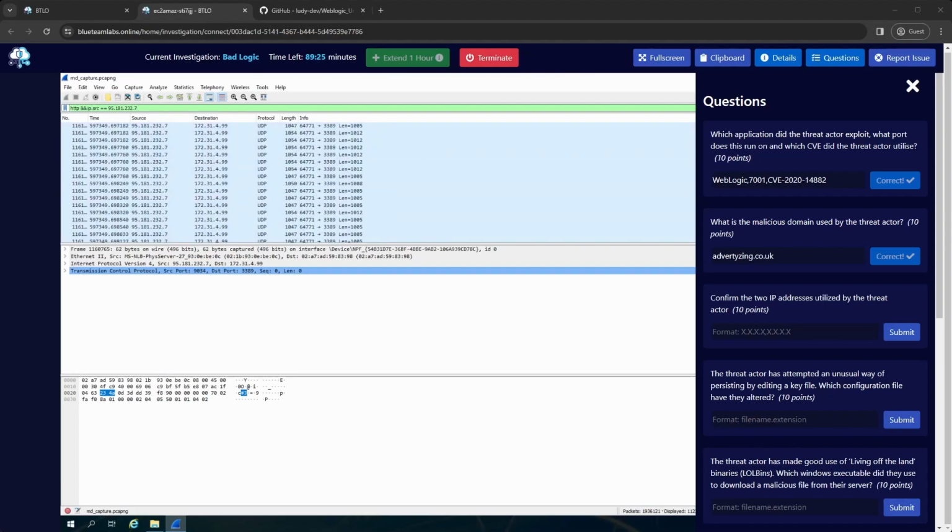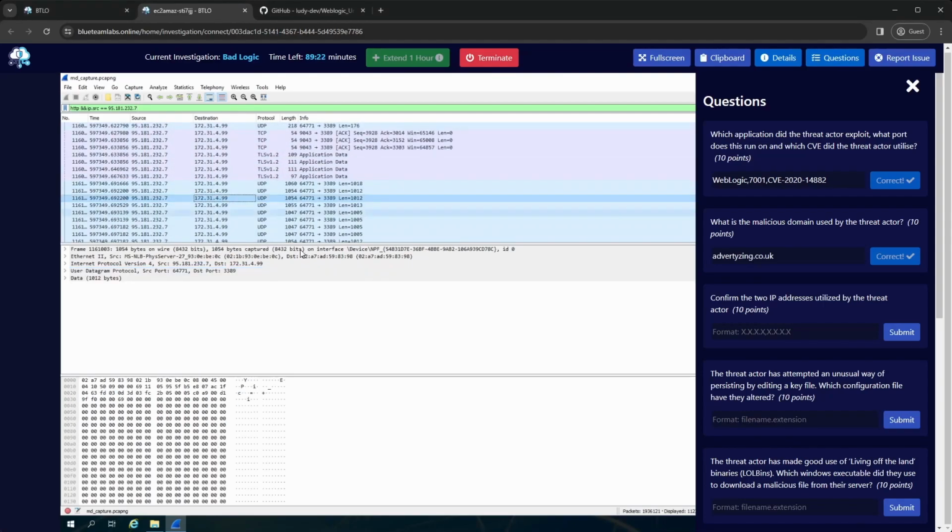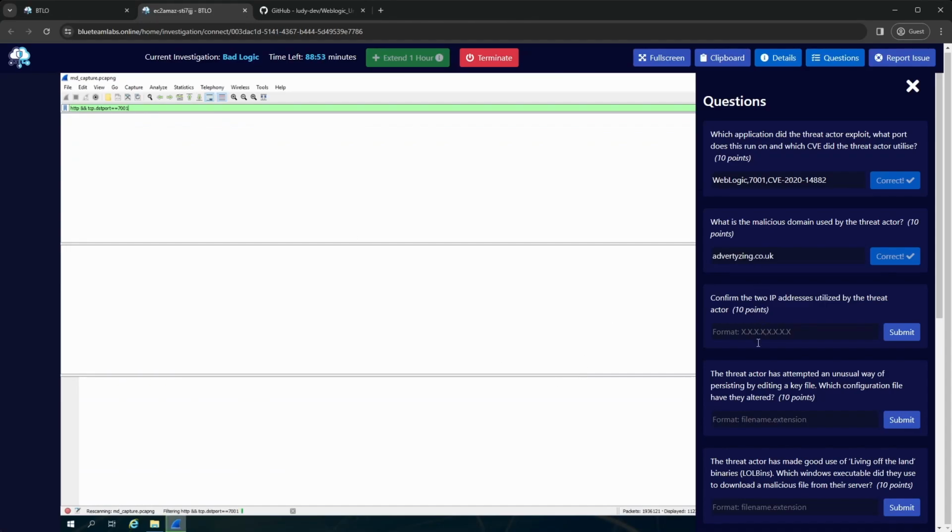So looking through here, I can see that we're hitting RDP, so 3389. Assuming that is what's running on 3389, maybe the threat actor added something else on that port and it's not running RDP. But the assumption is they've logged in afterwards, and this is probably going to be the account we care about. So with that logic, I'm going to assume that the second IP address is the 95 one for the answer 3. Let's get back to where we were, so I can get the IP addresses out, because I forgot the first one. Should have wrote it down.